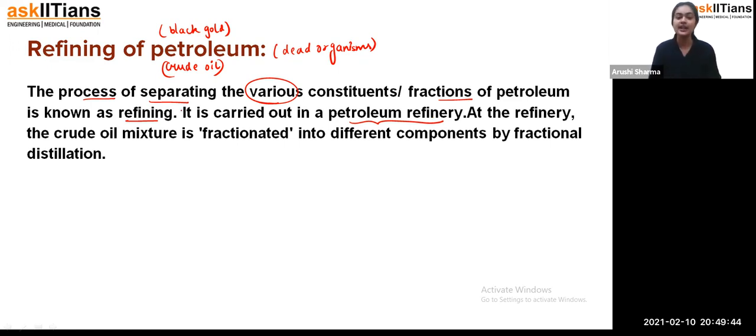At the refinery, the crude oil mixture is fractionated. That means we get the fractions separately, and then we can separate them into the different components by using the distillation method. If you remember, students, in the distillation method we have two liquids which are miscible in nature, and we separate them on the basis of their different boiling points. The same thing we apply here, and that's how we get the different components of petroleum by using this refinery process.